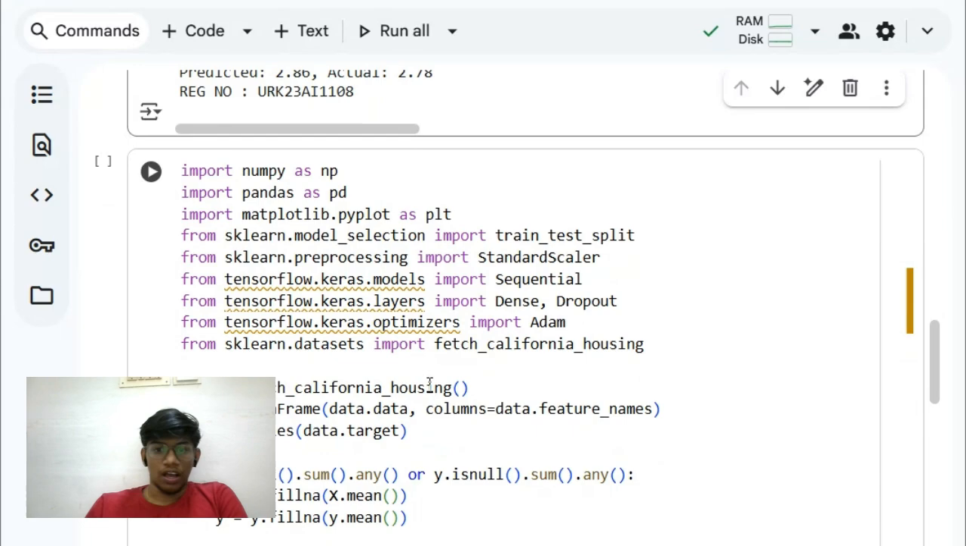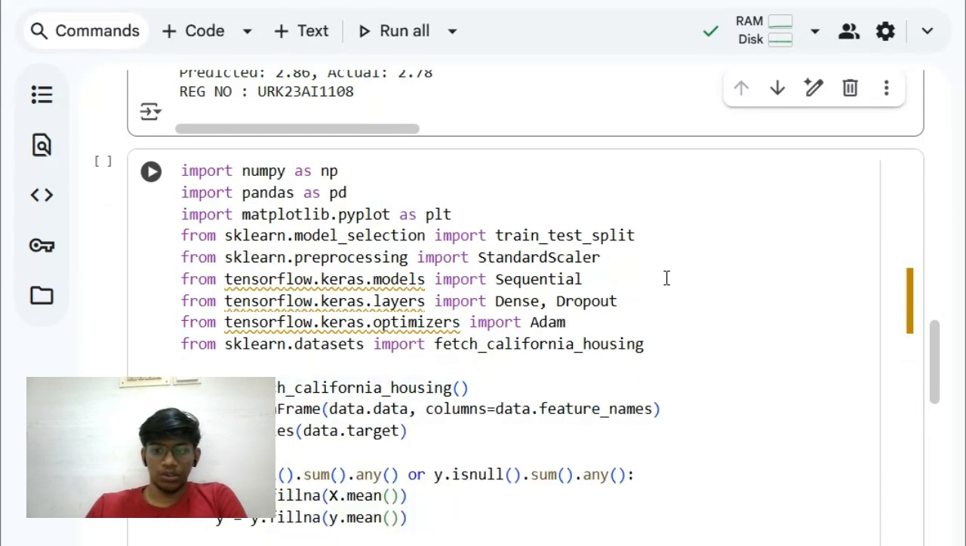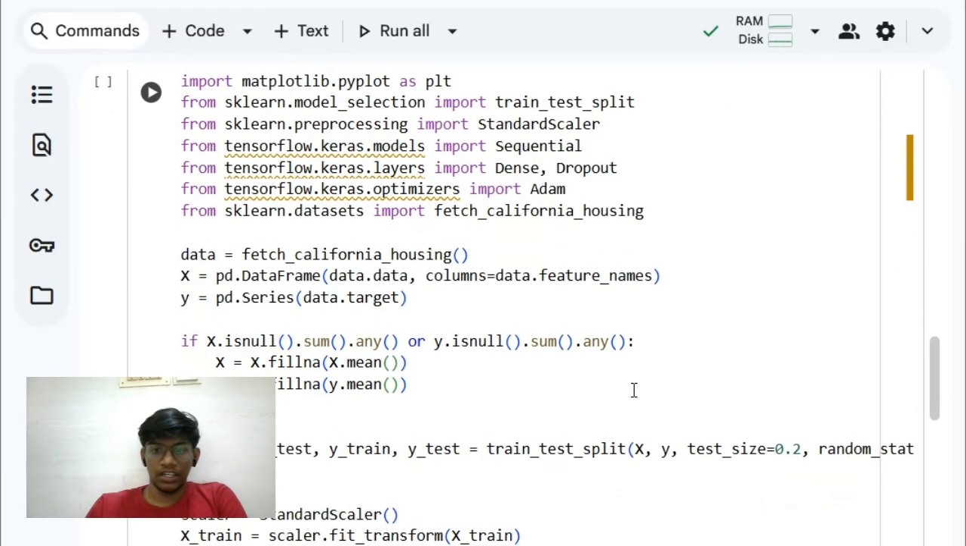Step 2. I use fetch_california_housing from sklearn to load the California housing dataset. It contains information about different areas in California like average income, number of rooms, population and house age, and the target variable is the median house value. I convert the dataset into a pandas DataFrame. I also check and fill any missing values just as a precaution, even though the dataset has none.